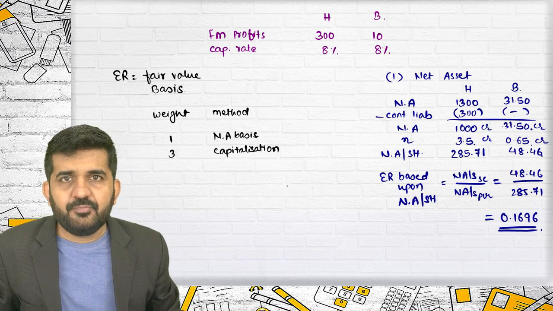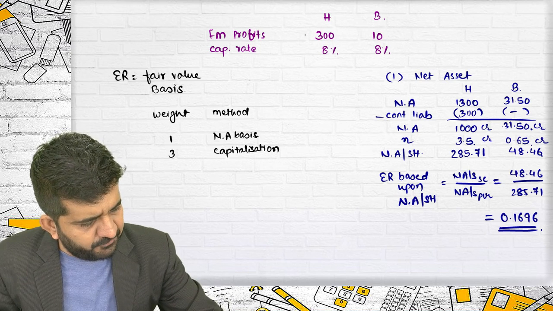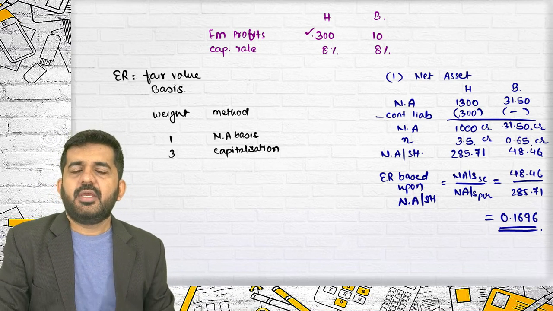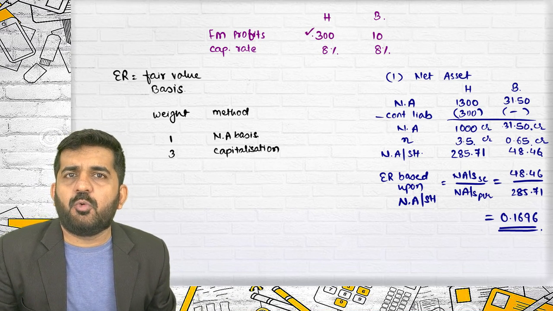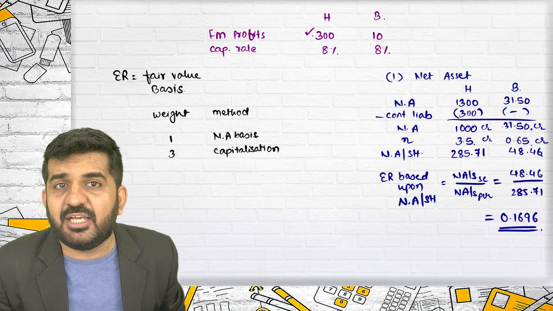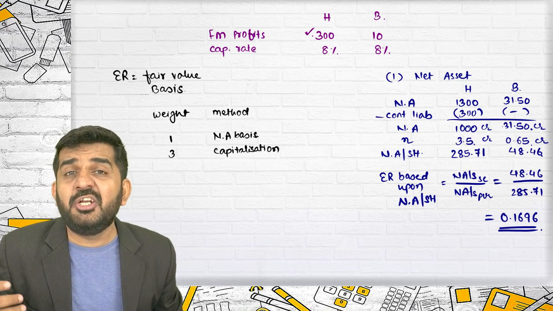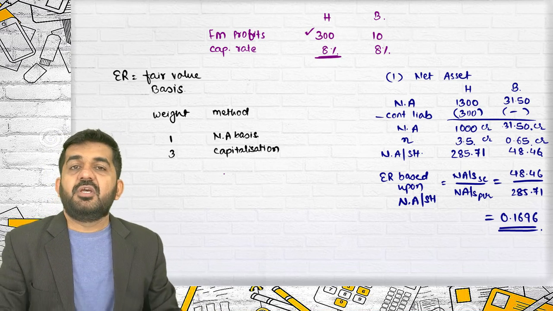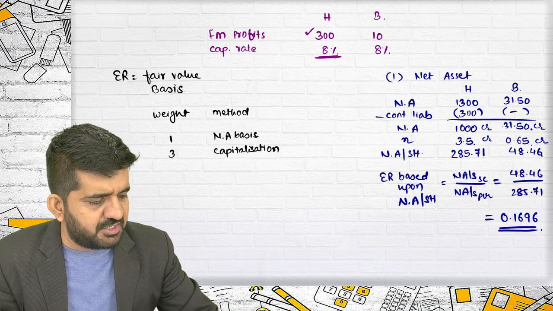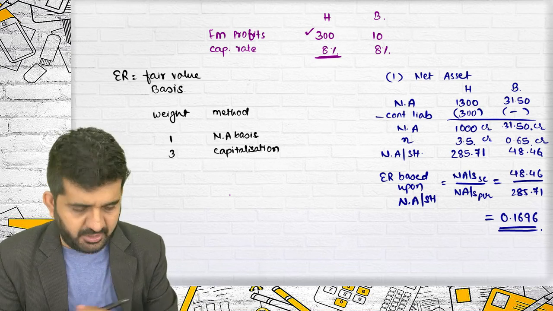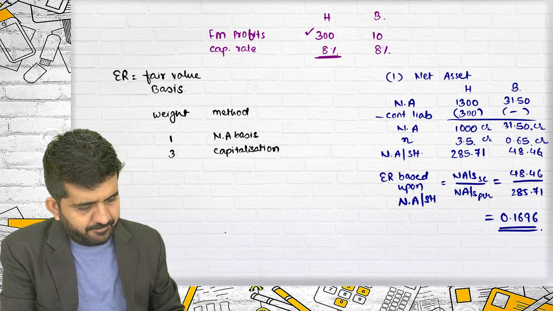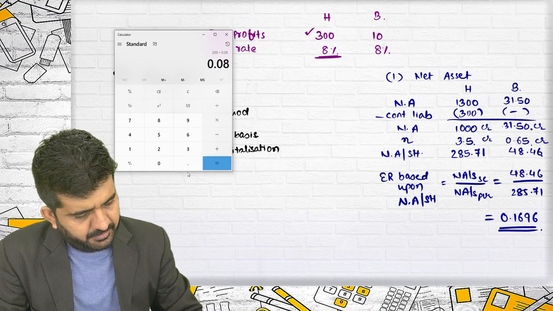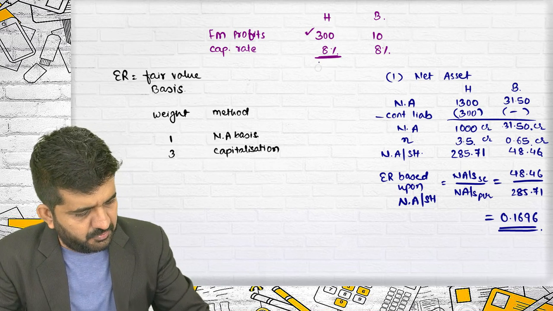Any company earning a profit of 300 crores, and having a cost of capital, required rate of return or industry capitalization rate of 8%, then the value of the company is 300 divided by 8%, which is 3750.